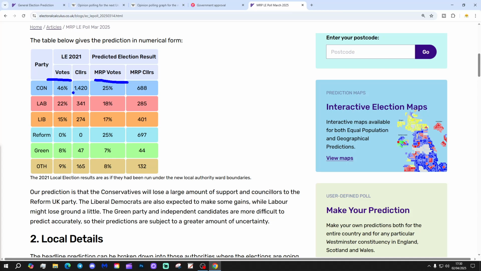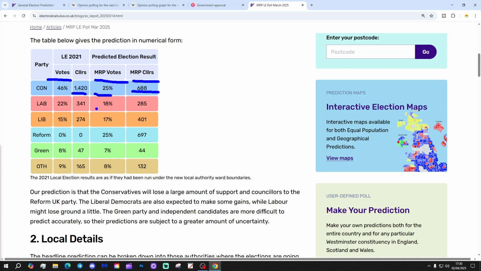In those local elections, the Conservatives got 1,420 councillors. This time their 25% takes them down to 688 councillors, so they lose about 800 councillors. They're losing a lot of their councillors if that prediction is correct.